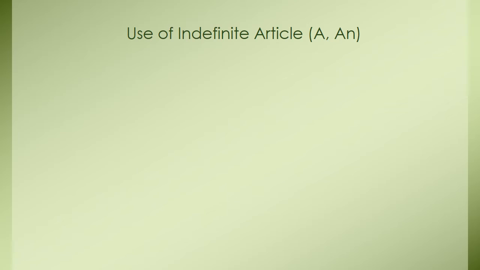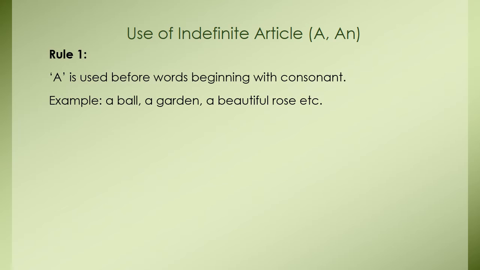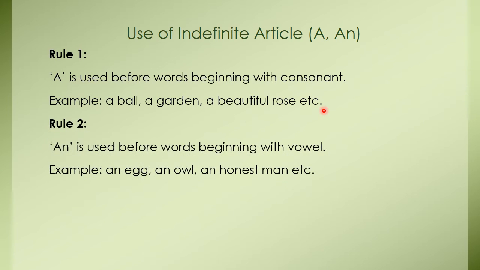Now, let's move on to our next point, that is use of indefinite article. Rule number 1. A is used before words beginning with a consonant. Look at the example. A ball, a garden, a beautiful rose, etc. All these words begin with a consonant, right? Okay. Rule number 2. An is used before words beginning with a vowel. For example, an egg, an owl, an honest man, etc.